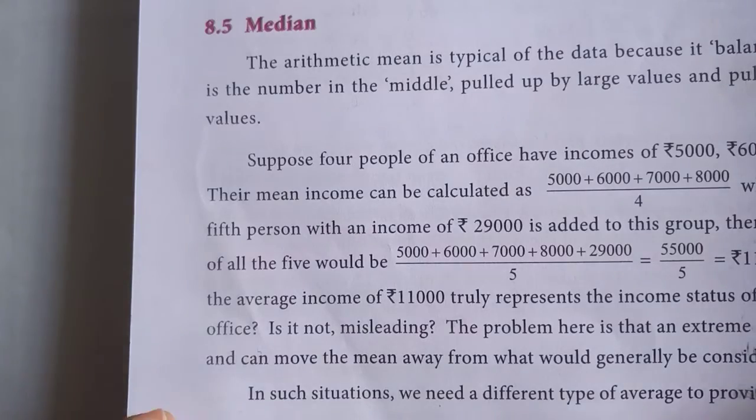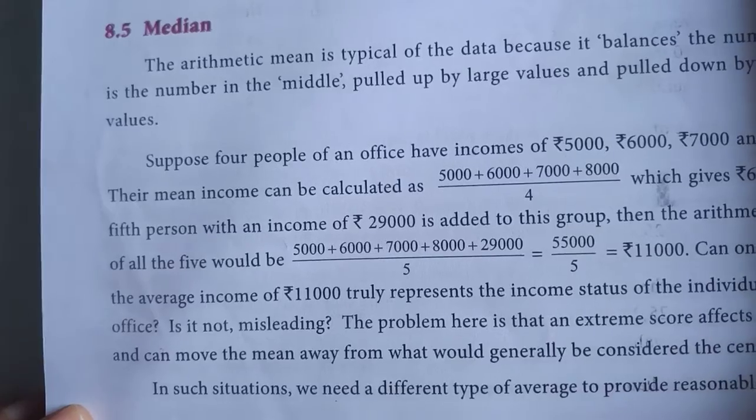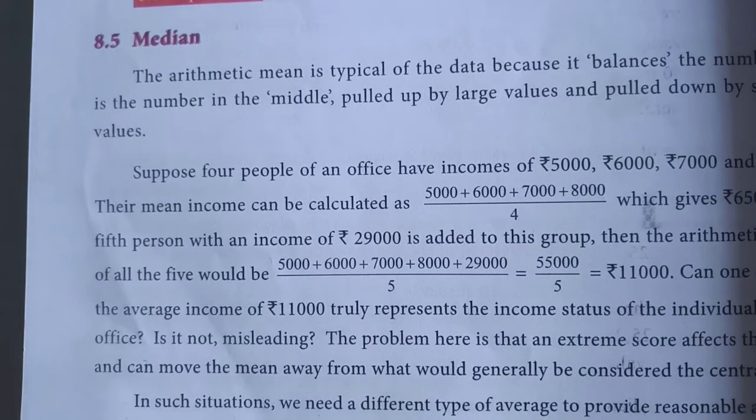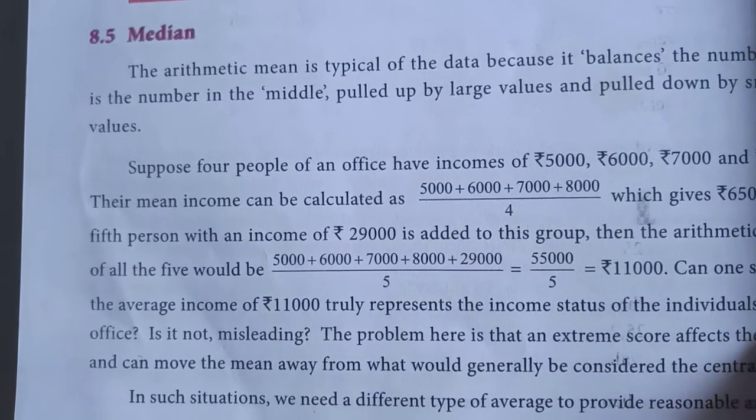So median is nothing but the arithmetic mean is typical of the data because it balances the numbers. It is the number in the middle, pulled up by large numbers and pulled down by the smaller values. So this is what is called median.